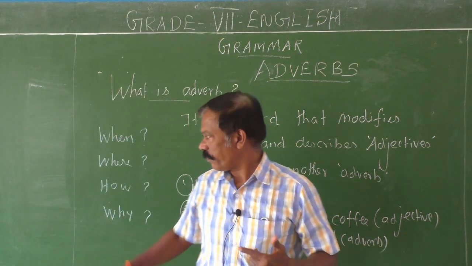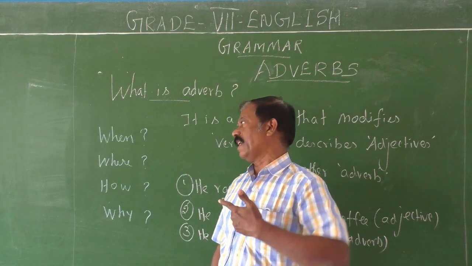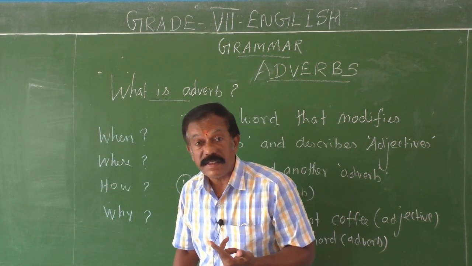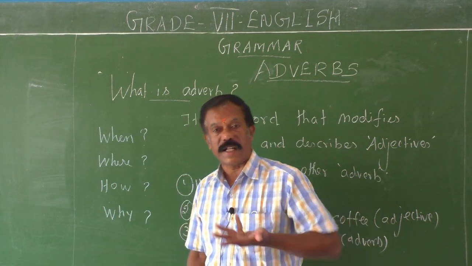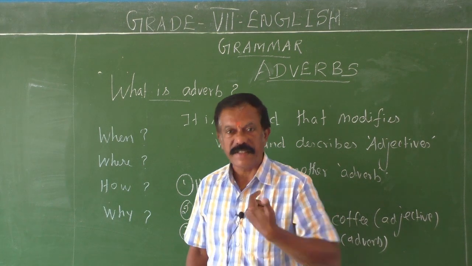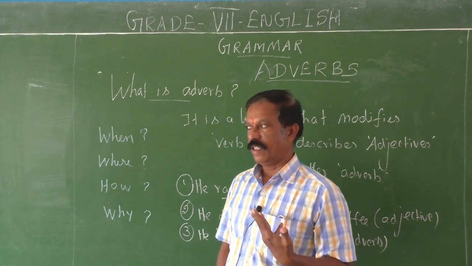When did it happen? If you ask this question, you will get an answer. That answer is an adverb. Where does it happen? You will get an answer. How does it happen? For that question also, an adverb gives an answer. Then why does it happen? Reason, adverb of reason.